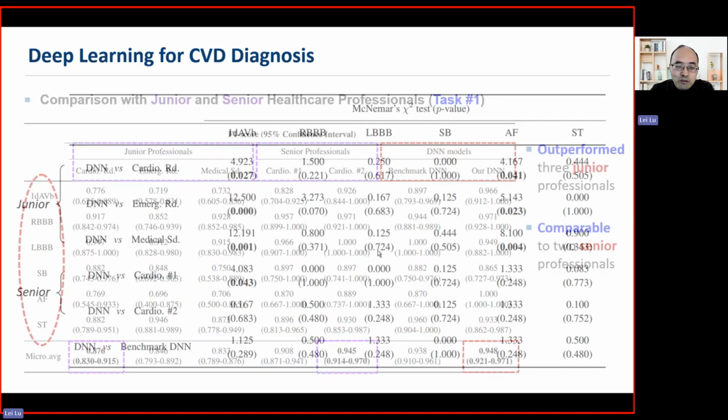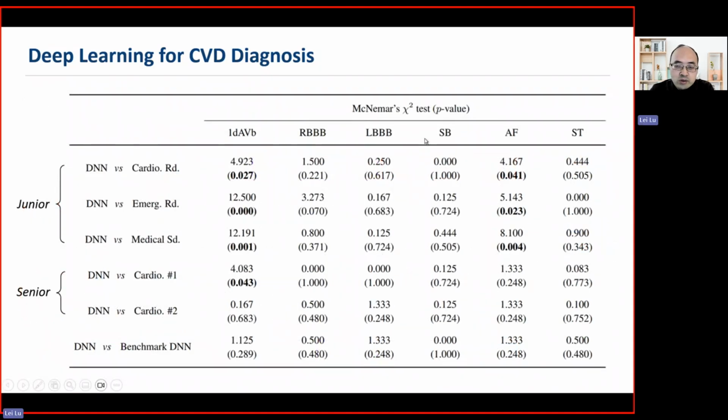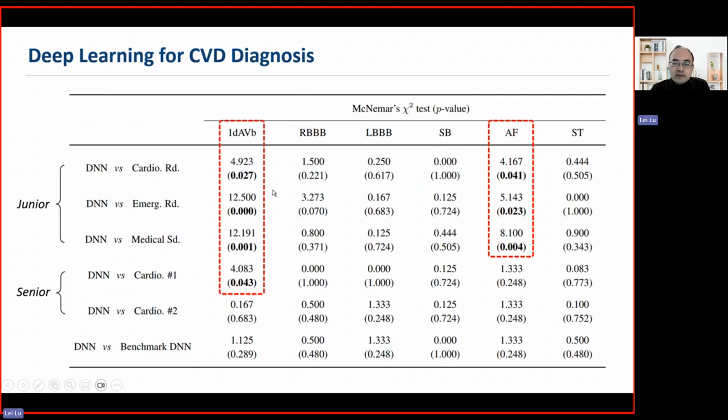Then we performed a significance test, a chi-squared test, comparing our model with junior professionals and two senior cardiologists. In particular, for the diagnosis of first degree AV block and atrial fibrillation, our model is significantly better than the junior professionals. For other abnormalities, our model has comparable performance to those of the healthcare professionals. So this is the accuracy for this diagnosis.